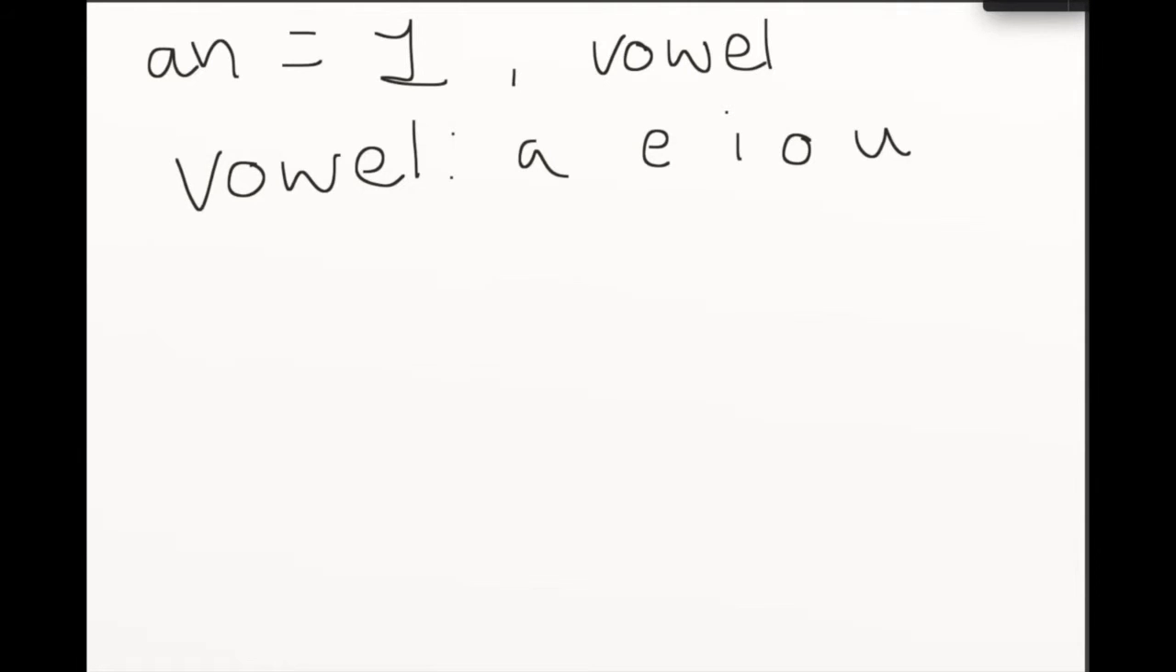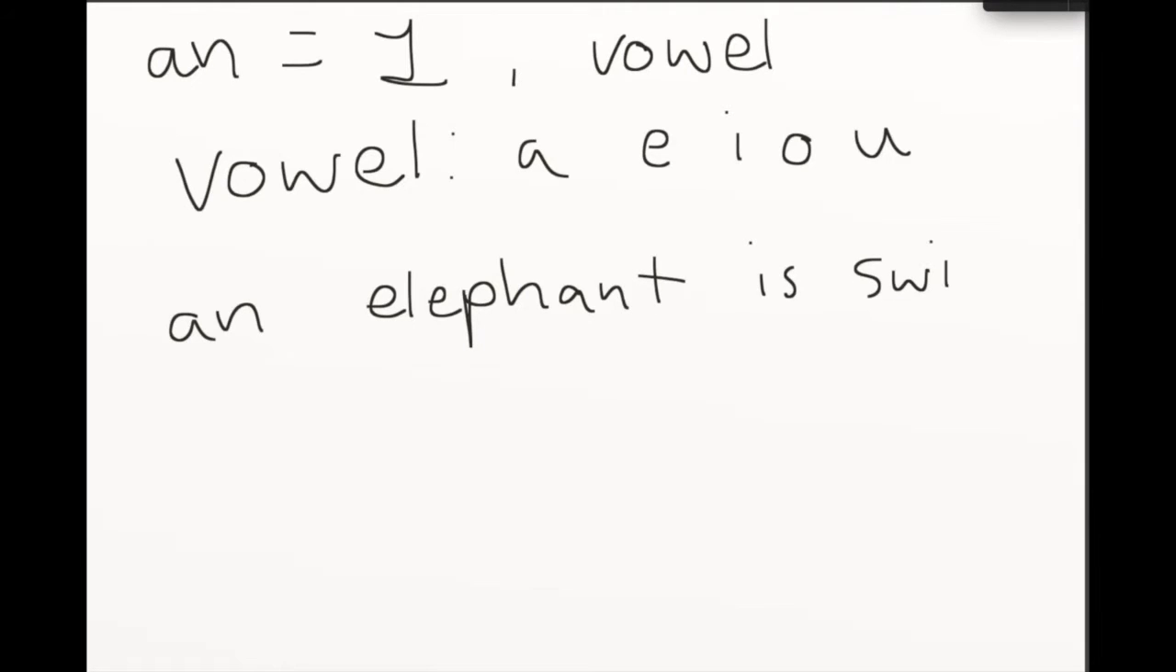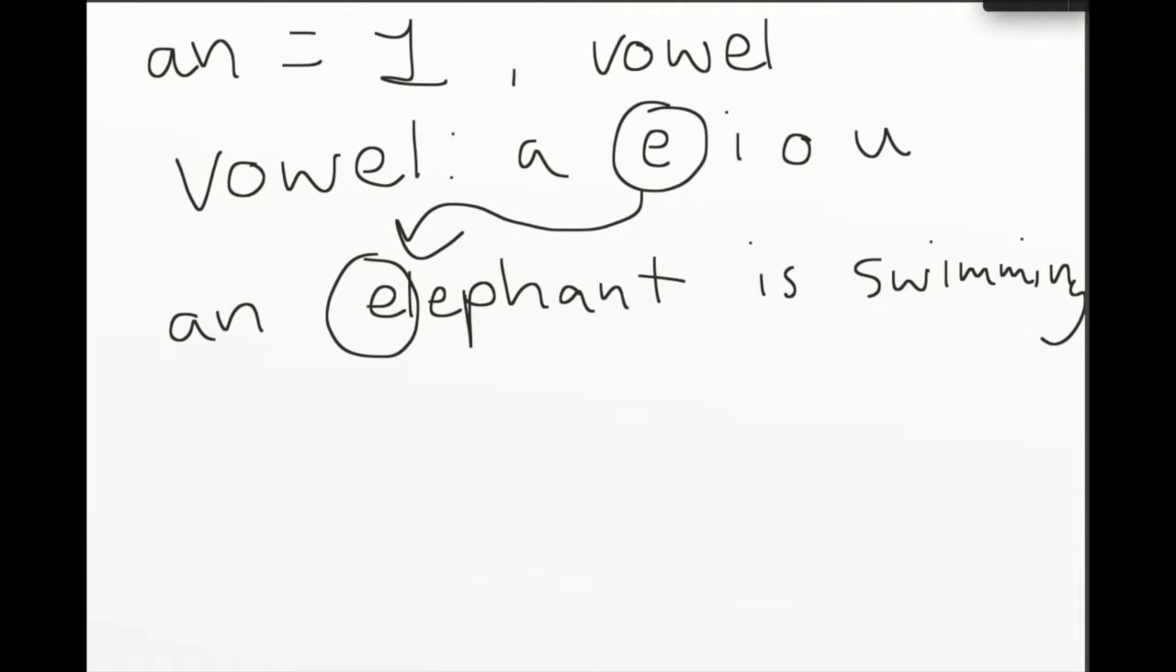So try to think of some words that begin with a vowel. What are some words? A, we have apple. E, we have elephant. I, we have igloo. O, we have octopus. U, we have umbrella. So let's do elephant. An elephant is swimming. We can't say a elephant. We need that N. An elephant is swimming. So you see that E vowel is at the beginning of the next word.